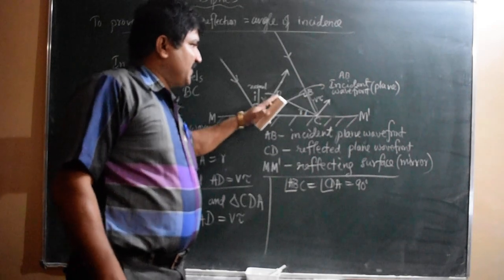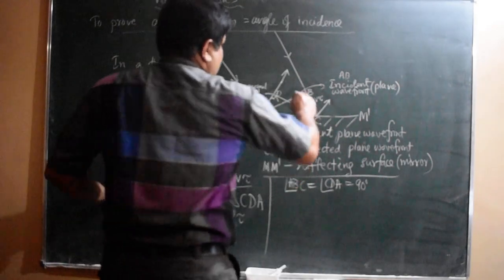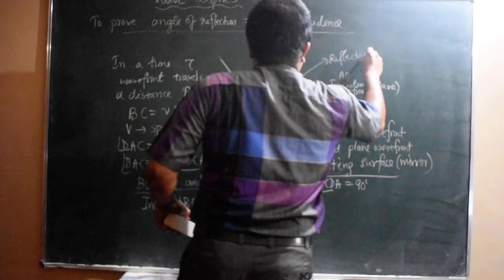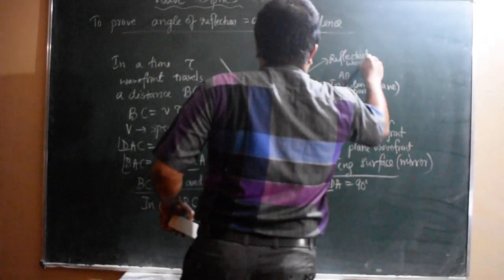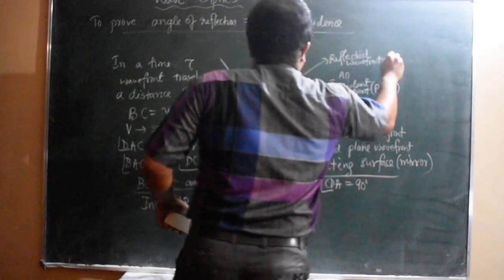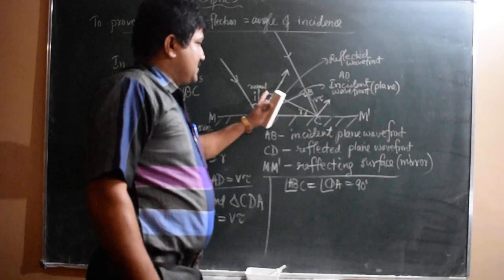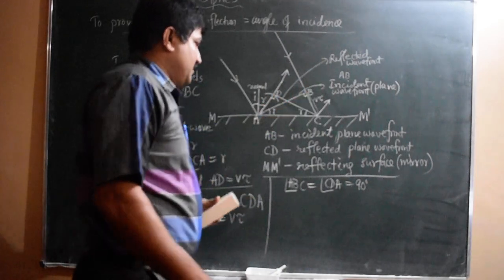So CD is the reflected wavefront. AB is the incident wavefront.